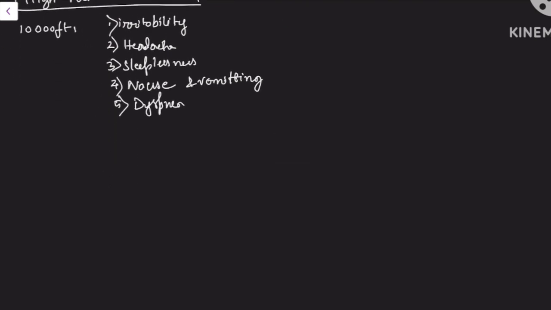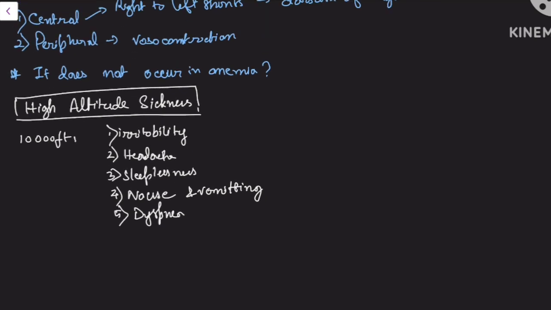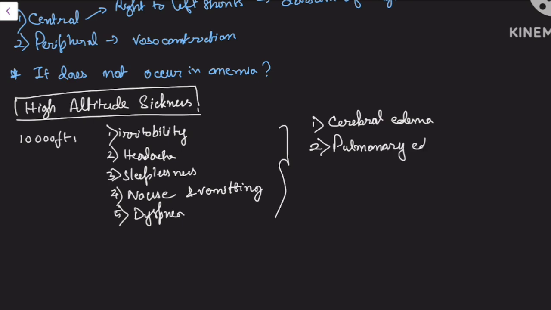All these symptoms are mainly due to two factors. One is cerebral edema, and the other is pulmonary edema. This is very much asked in the exam. High altitude sickness is a very important topic, and these two reasons why the symptoms occur are the most important part of this topic.